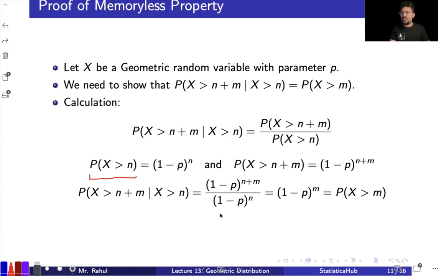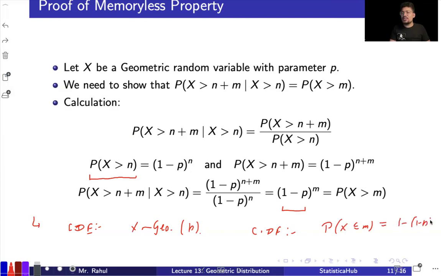You take the ratio, and it comes out to be 1 minus p raised to the power m, which is the probability x greater than m. You can memorize one thing: this is also the CDF formula we are getting. If x follows a geometric distribution with probability p, then the CDF, that is probability x less than or equal to some m, will come out to be 1 minus p raised to the power m.